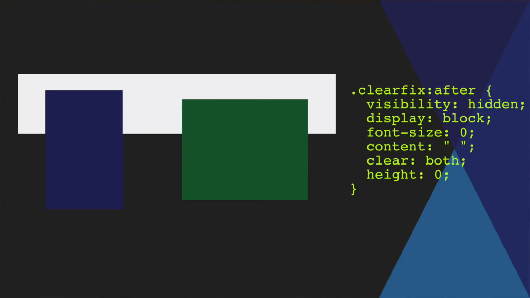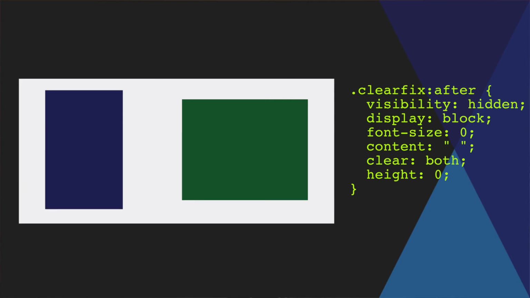I also want you to know about clearfix. When you float an element to left or right, you take it out of the flow of the page a bit, and its height no longer affects the parent element's height, which can create some issues. So if you add this CSS and give the parent element a class of clearfix, this resolves this weird height issue.